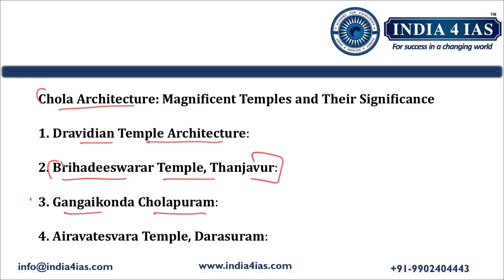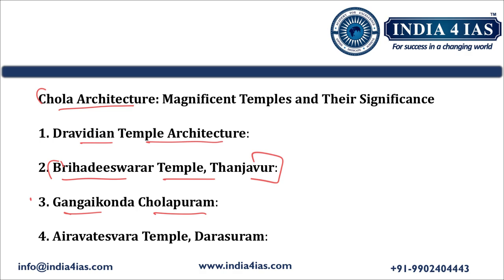Coming to the features of the Gangaikonda Cholampuram temple, it has soft contours and intricate sculptures, and it has a more ornamental style. So this temple symbolizes the Chola's extensive empire and cultural influence.